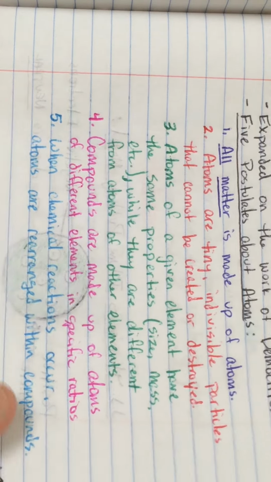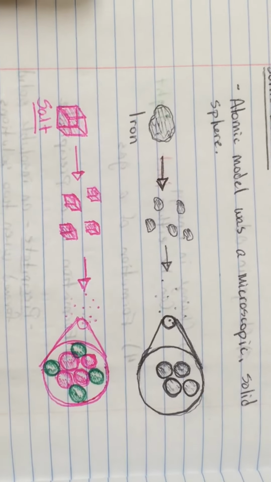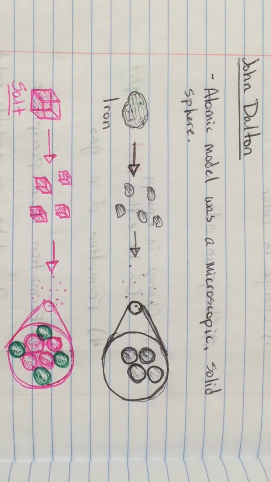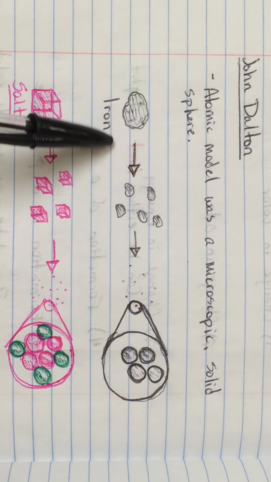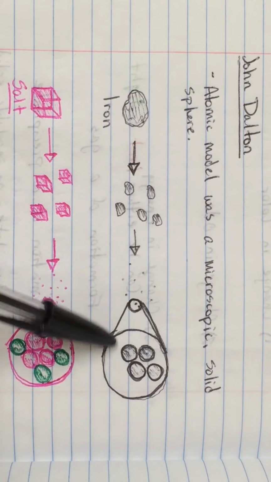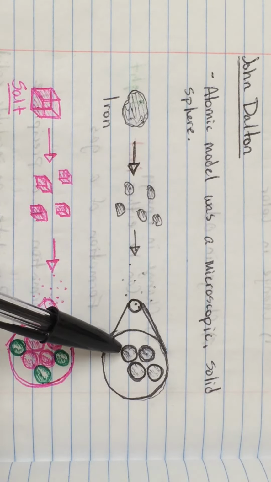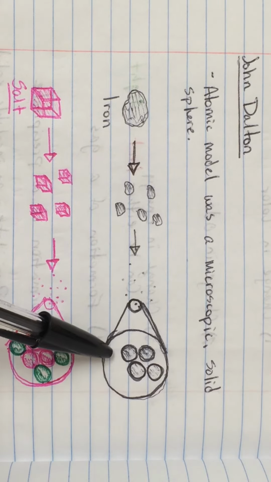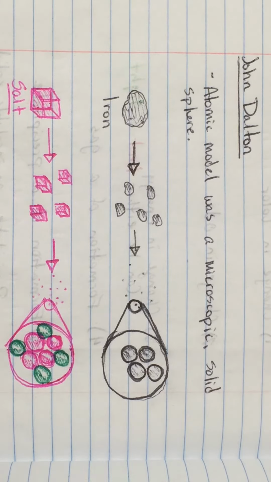So if we look on the left of the interactive notebook, we're actually going to look at the same two substances that we talked about above. We're going to talk about salt and iron. And when we look at iron first, iron is a pure element. So if we break that sample apart and then down to little particles and then zoom in on those little particles, we'll see that they're comprised of these microscopic solid spheres, and all of these particles are identical because they're all iron atoms. And John Dalton believed that all of those atoms would be identical to one another.